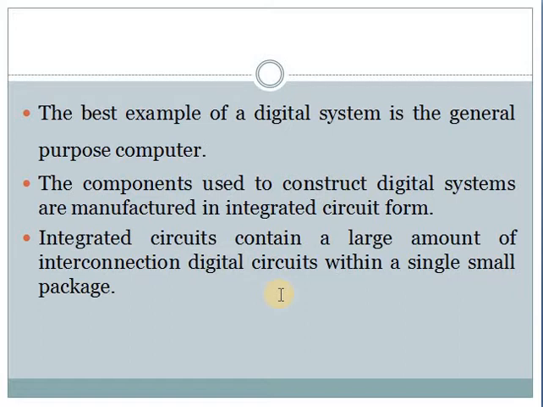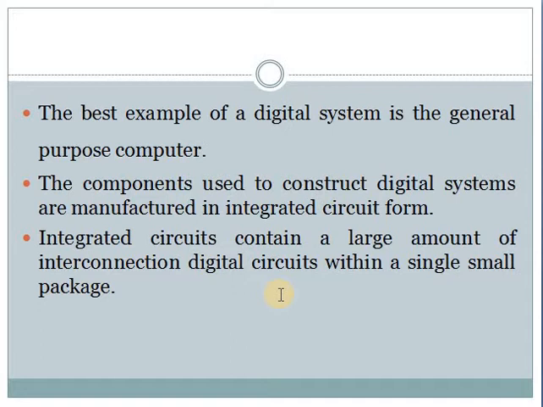If you interconnect those things separately, it will cause more cost, and the design of that circuit will be very large. So these are some of the disadvantages overcome by the integrated circuit.